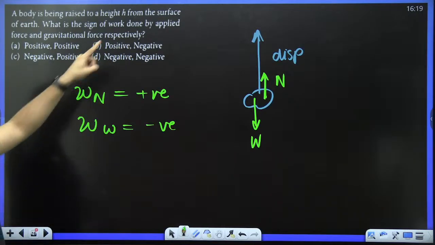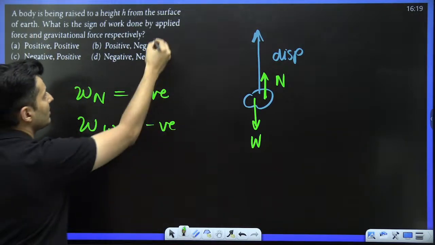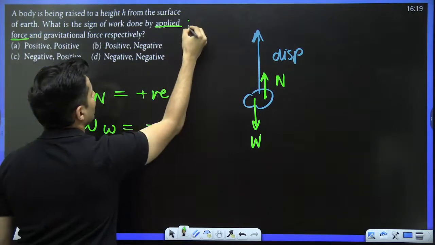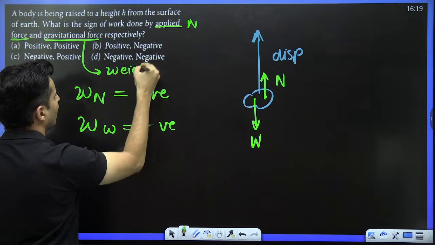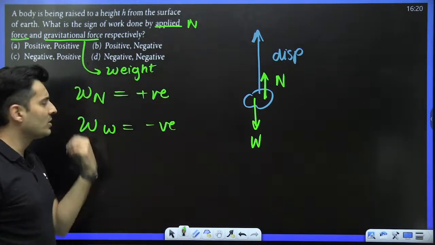Positive and negative. The applied force means normal. Gravitational force means the weight. That's exactly what it would be. This W is the work.